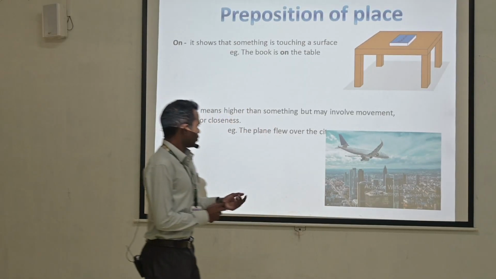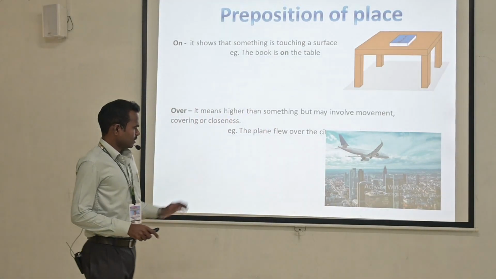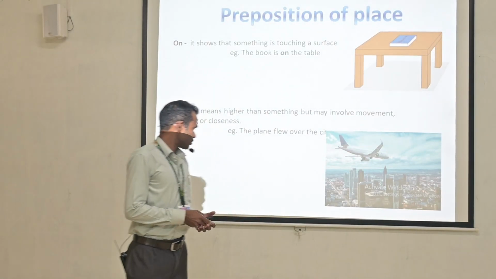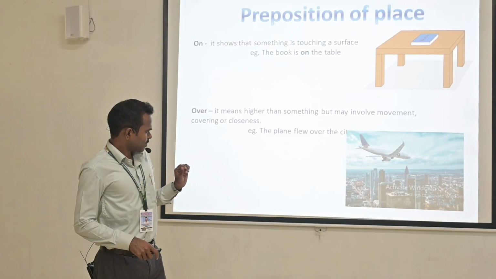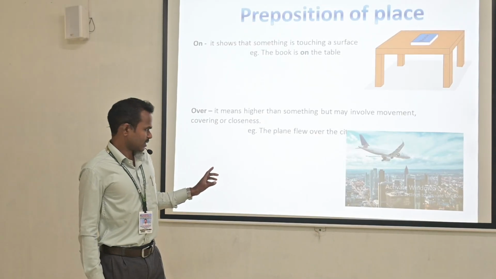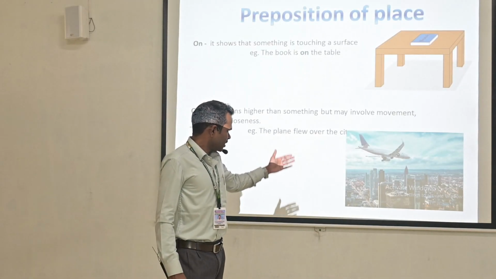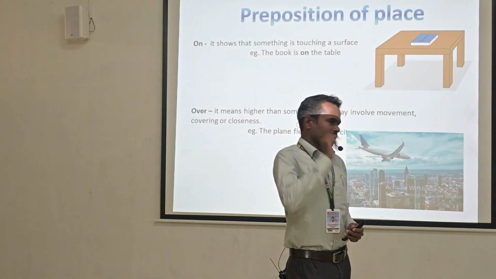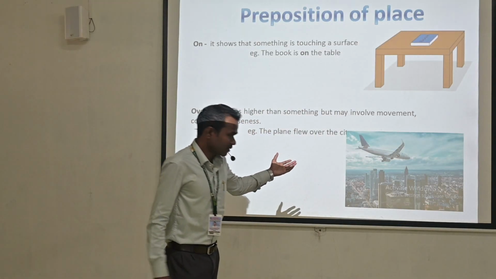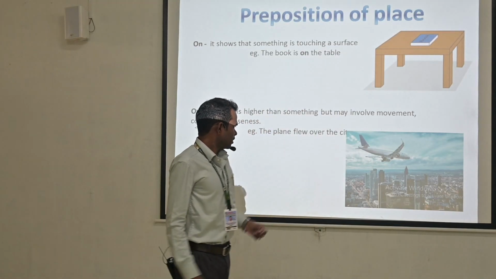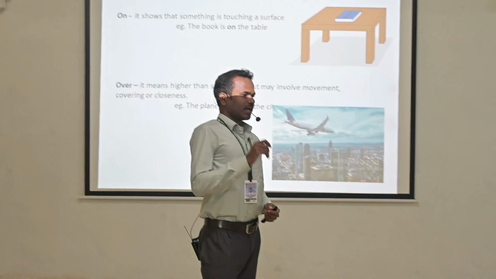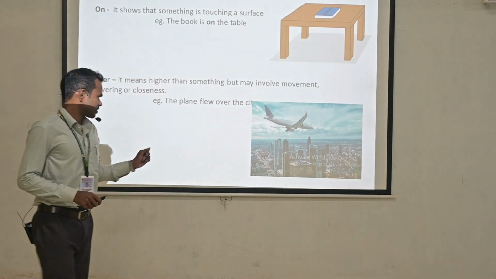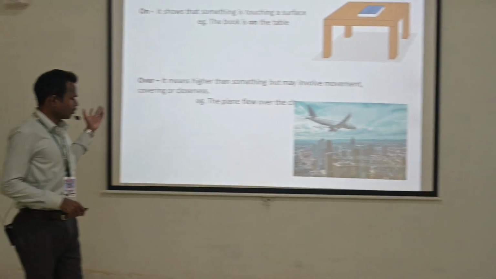No. So with the preposition over, there must not be any mutual contact between the city and the plane, and there must be a direction also. In the plane, is there any direction? Yes. So there must be a direction and there is no mutual contact. In these two cases, we must use the preposition over.